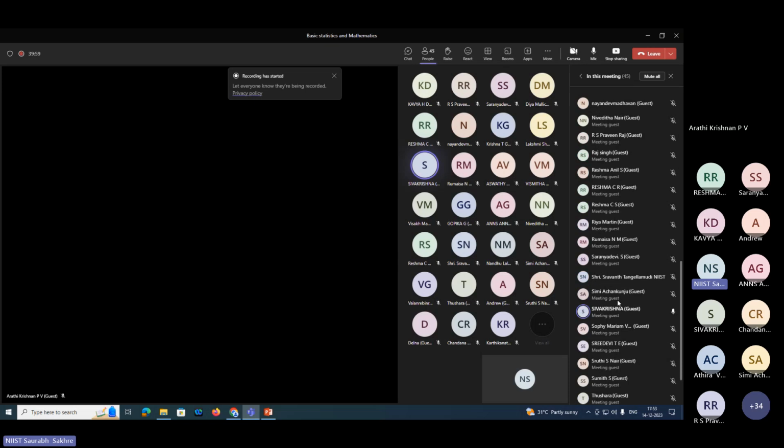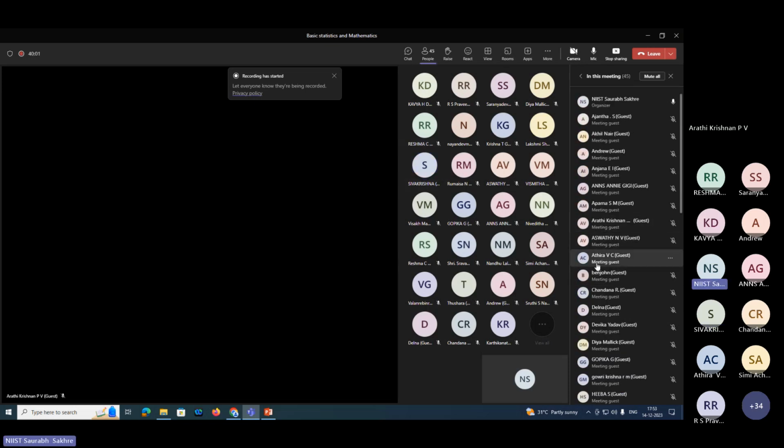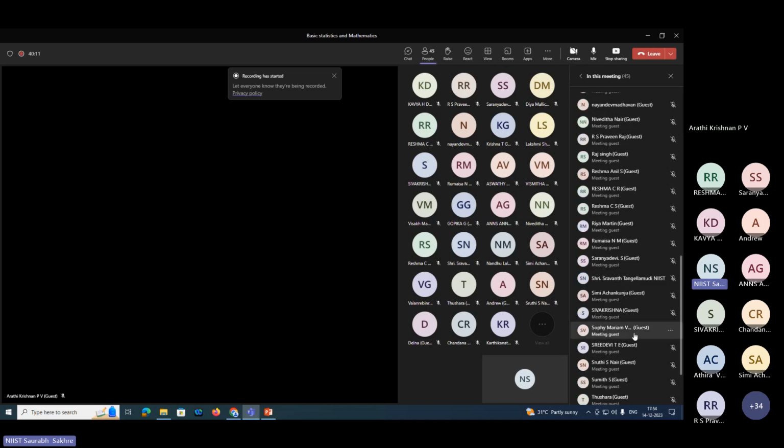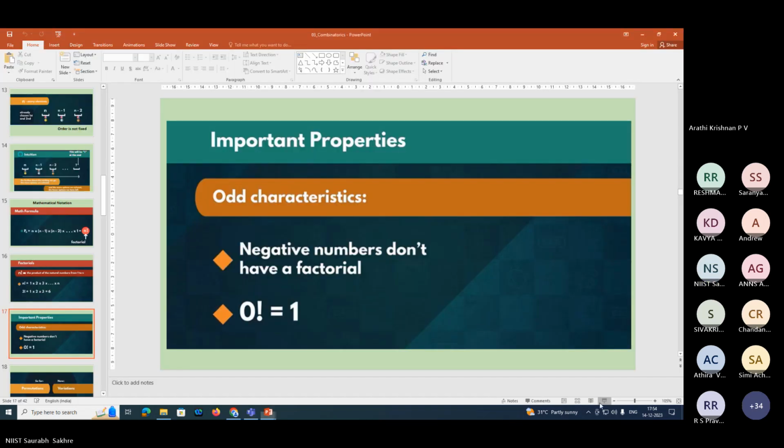Okay, good. So next time I'll ask Vismita, Vishak, Tushara, Sumit, Shruti S. Nair, Sridevi, Sophie Mariam, Rumaisa and Ria Martin. So be cautious for the next part.